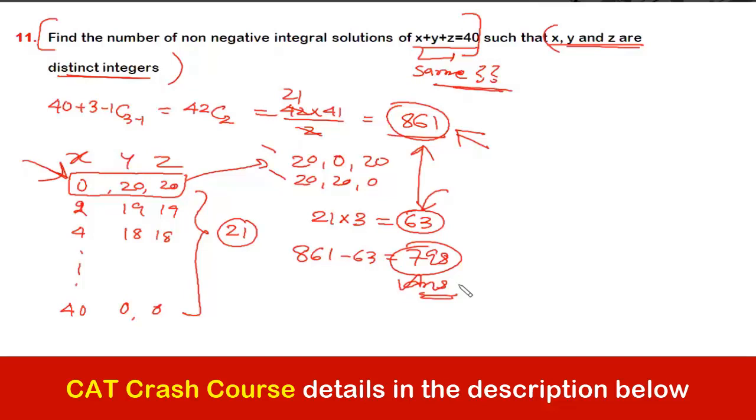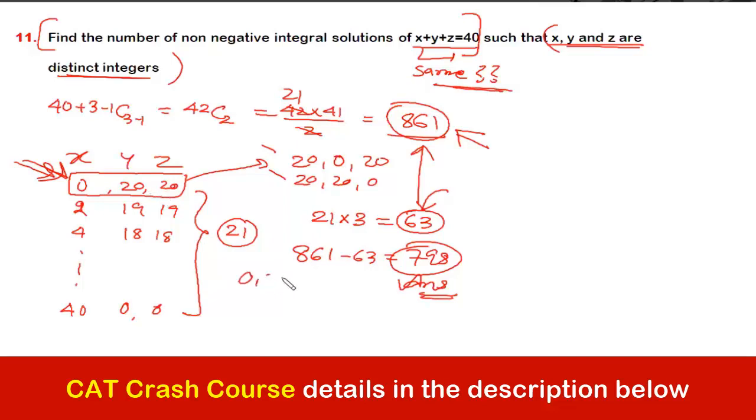What we are doing is that out of the total all possible solutions, we are deducting those solutions which we don't need. किसको 2 factorial से divide करेंगे? No, here we are not selecting. Here, each of these cases can be arranged in 3 ways, and each of the arrangement is the solution. Here, selection is not important, arrangement is important.